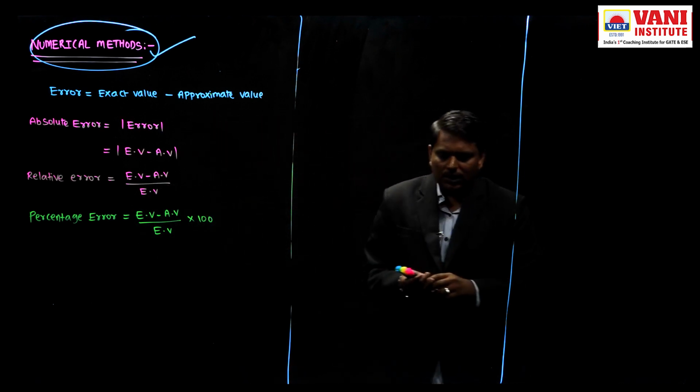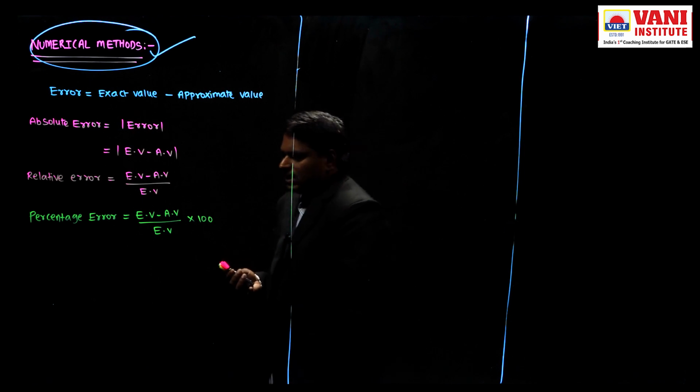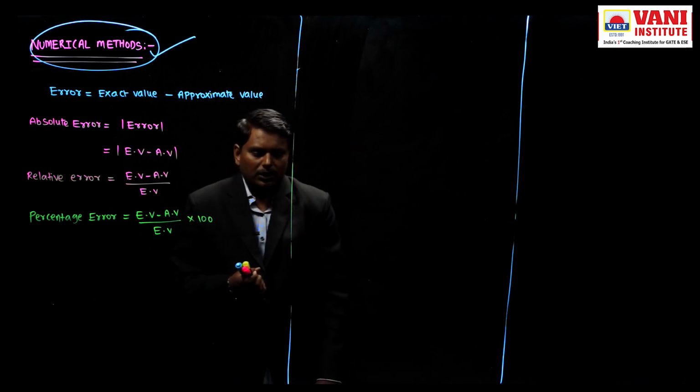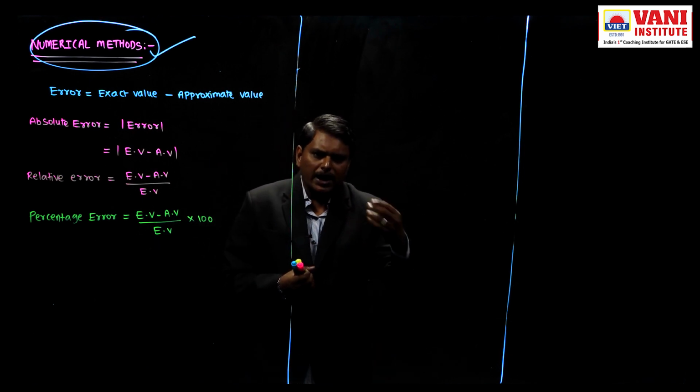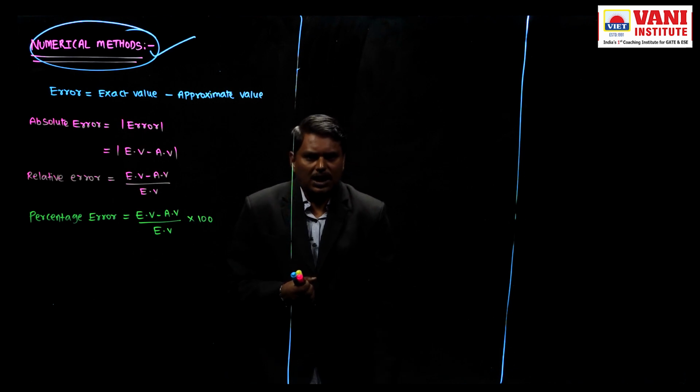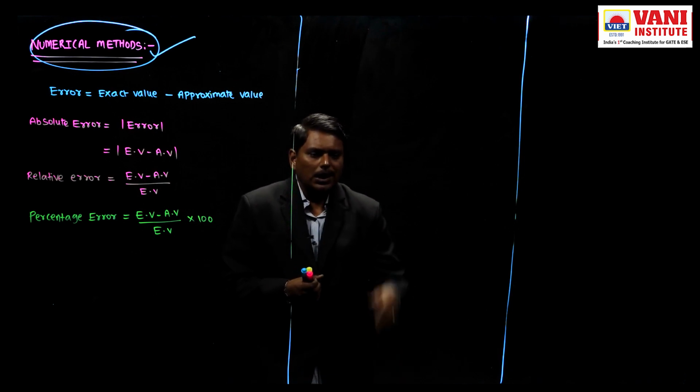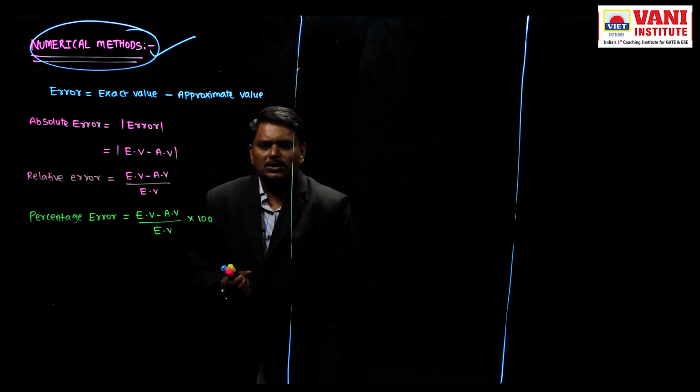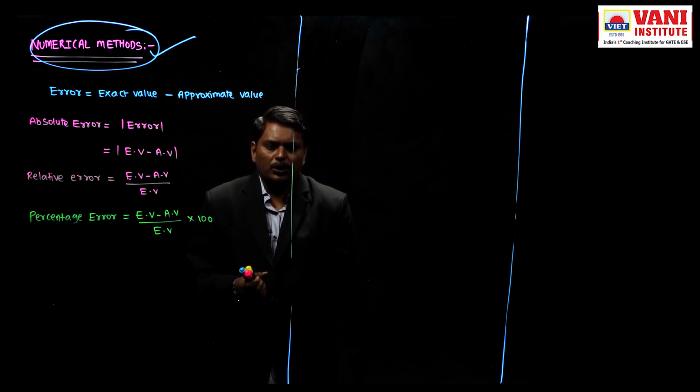But if you observe, the disadvantage of numerical methods are errors are present. If you want to solve higher order polynomials as well as transcendental equations, we have to apply numerical methods only. Now what I have to do? Reduce the error. How to reduce the error? Increase number of approximations.